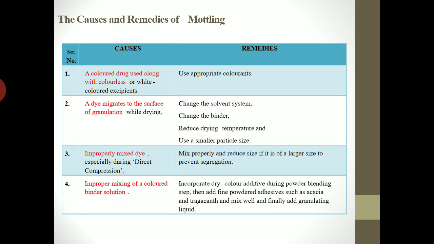In order to avoid this problem, you can change the solvent system. That means instead of using highly volatile solvent, you can use low volatile solvent. You can reduce the drying temperature, or you can use the smaller particle size of the dye.